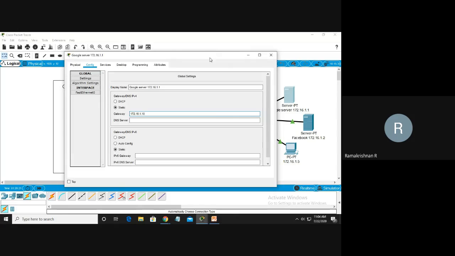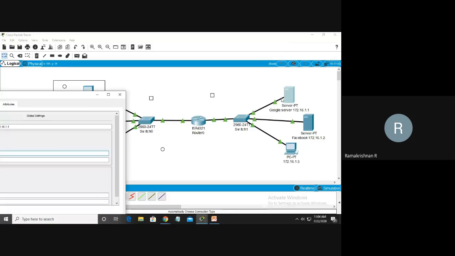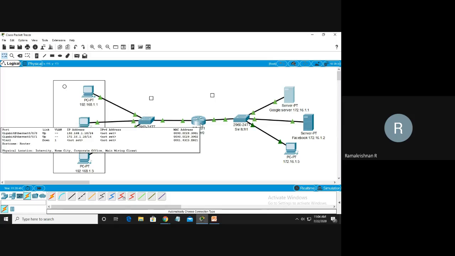A gateway means the route for my message to go out, because this is one group of network. This message wants to be delivered from one network to another network. This Google server wants to transfer data to the CAC computer lab located somewhere else. So I want to know what the route is. This is the gateway. Don't go through all of this, normally we will ping, but I want to go from this way to here. Once it reaches here, the router will route the packet. So here I set the gateway.